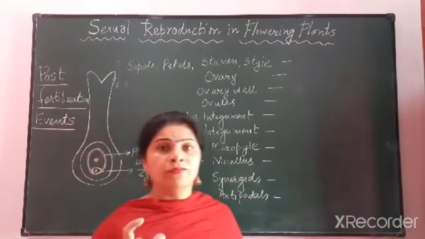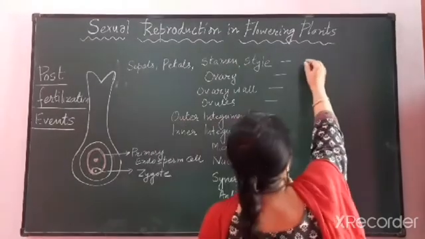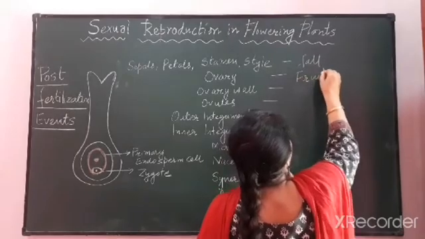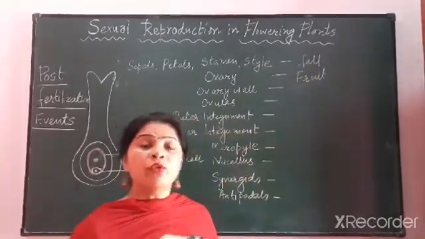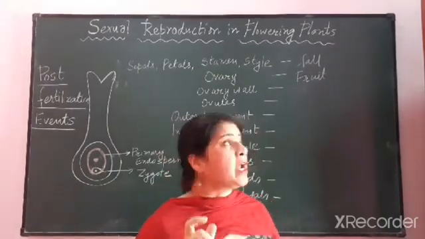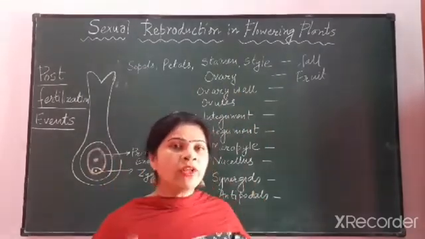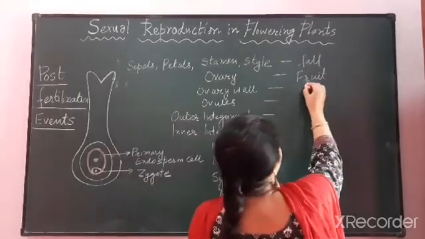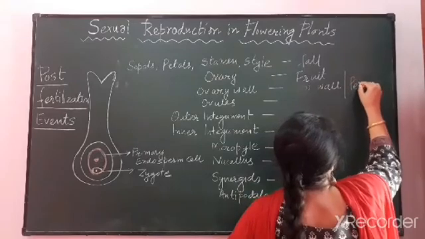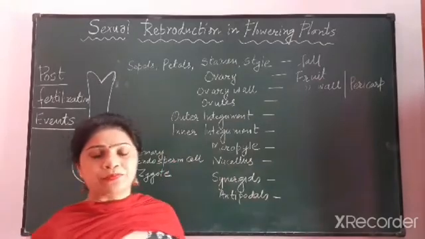Now this ovule, which is present within the ovary, this ovary will change itself into fruit. Therefore, the fruit is defined as ripened ovary. Fruit is defined as ripened ovary. So this ovary will change itself into fruit, and the ovary wall will naturally change into fruit wall. And this fruit wall is also known as pericarp.